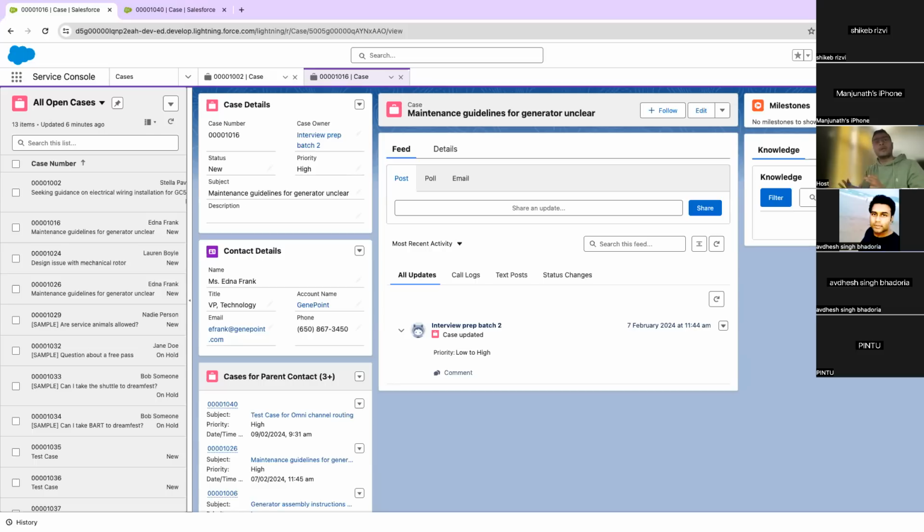See, queue-based routing is solving a problem which you were facing with the normal assignment rules, because your users were picking cases manually and they were cherry picking. They were only picking the easy cases, and the hard cases were getting rejected, or hard cases still remained on the queue, and your management was facing a lot of problems. So then you launch queue-based routing, so that users will not have the choice to pick the cases manually, but will get automations. Via automations you will assign it automatically. Now you solved one business problem by doing this. Now this will also have a couple of business problems.